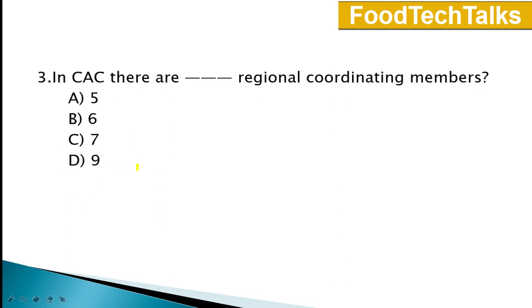Third question. In CAC, Codex Alimentarius Commission, there are dash regional coordinating members. Options are A 5, B 6, C 7 and D is 9. Answer is option B 6. Codex Alimentarius Commission consists of 3 committees: Executive Committee, Regional Coordinating Committee and Secretariat of the Commission. In this Executive Committee, there is a chairperson, 3 vice chairpersons, 7 regional representatives and 6 regional coordinators.